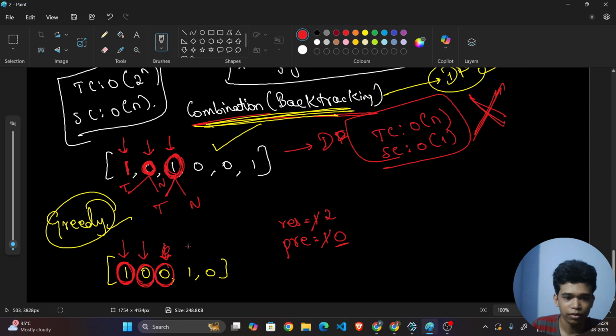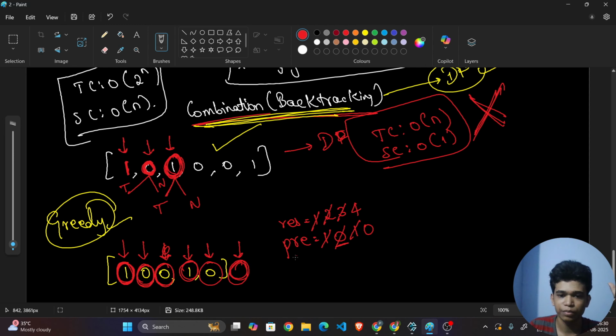So I'll be going here. Don't take anything in this resultant. Okay. Fine. Now here it is 1. Whether 1 is equal to this 0? No. So I will be incrementing my result to 3 and I will be making this as 1. Okay. Now again go here. So it is 0, and what is my previous element I have taken? It is 1. So increment my resultant and make this as 0. Okay. Again go here. Here there is nothing. That's it. So what is my resultant? Resultant will be 4. Hope you understand this.